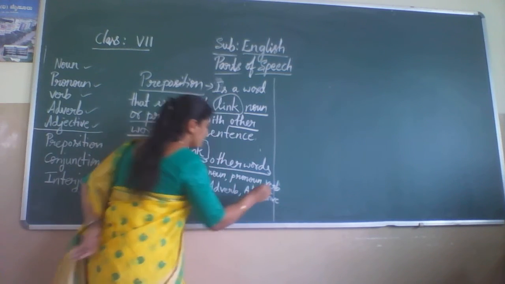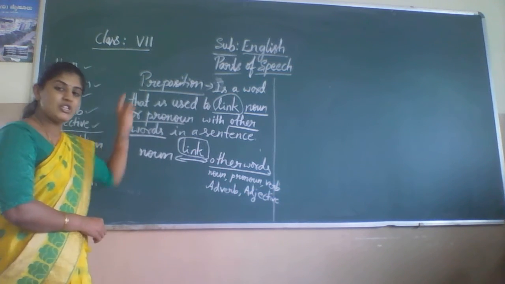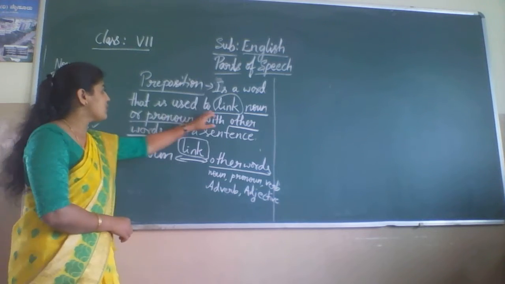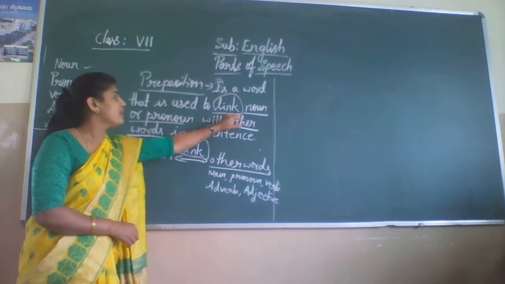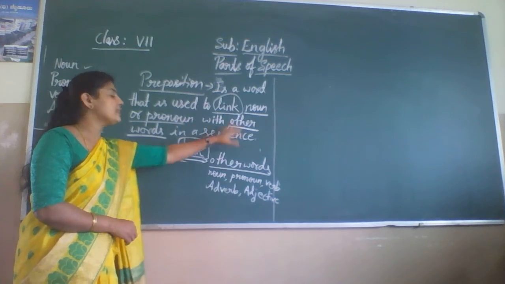Do you understand, children? Preposition is a word which is used to link a noun or pronoun with other words.